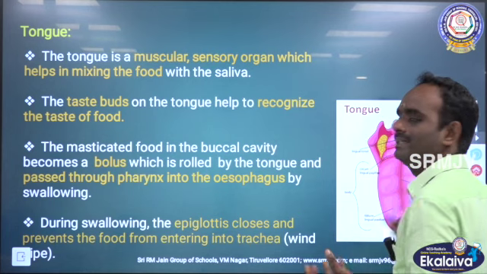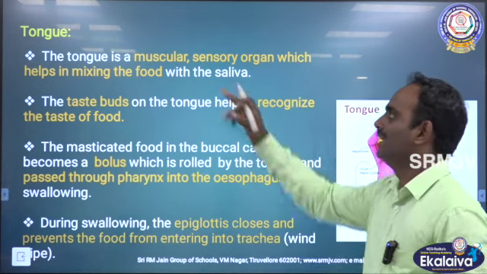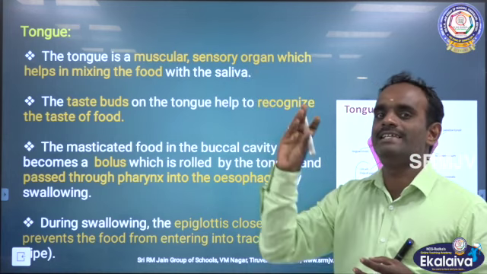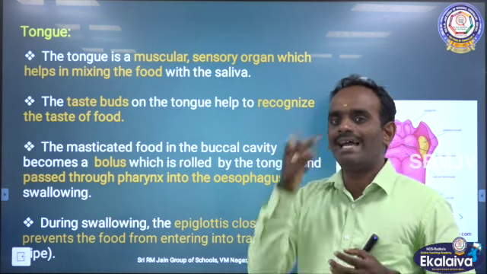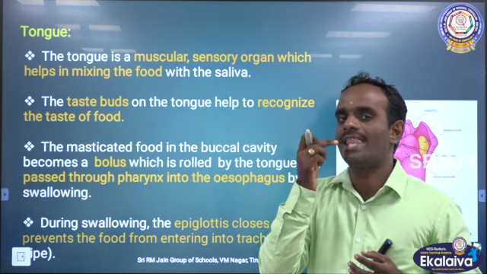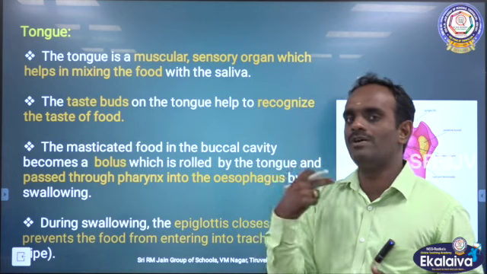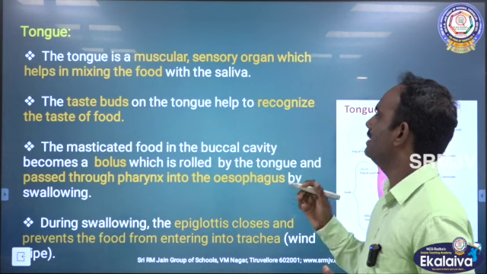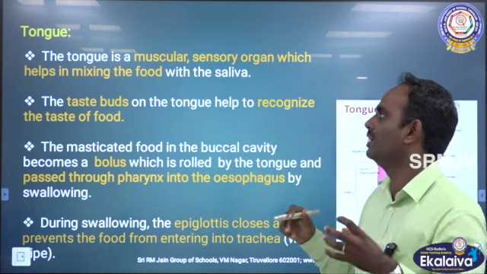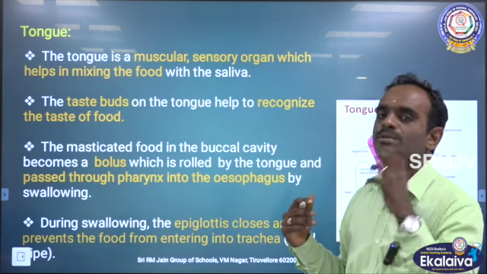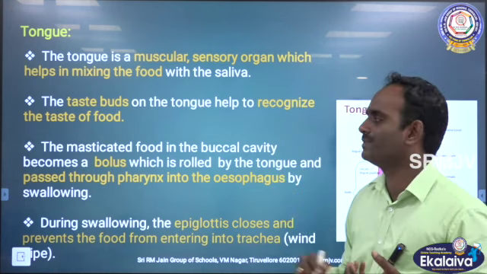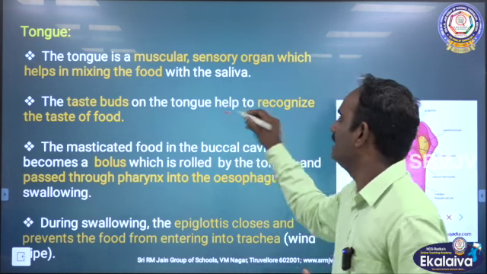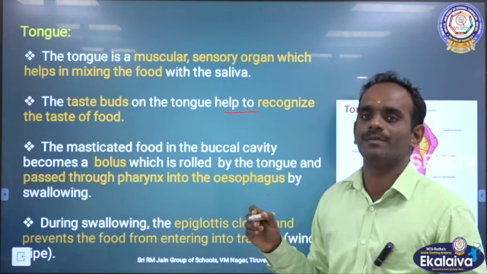The next one is the tongue. The tongue is a muscular sensory organ. There are 5 sense organs in our body: eyes, ears, nose, tongue and skin. So, the tongue is one among the sense organs. It is a muscular sensory organ which helps in mixing the food during digestion. It helps to mix the food with the help of saliva. Okay. So, taste buds on the tongue help to recognize the taste of the food.